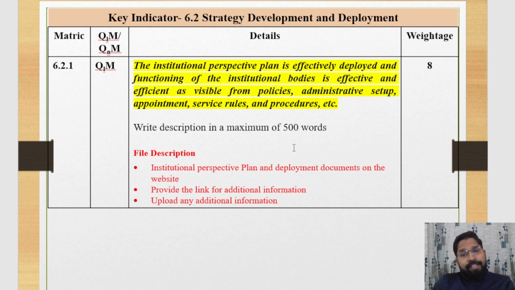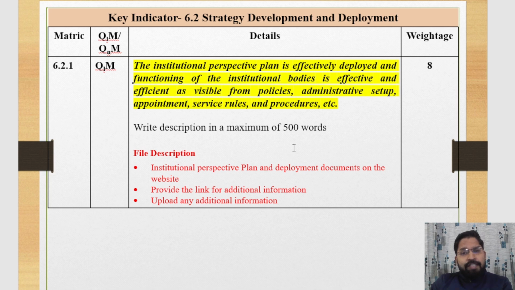For that you can explain if the institute has designed any research policies, or purchased any software, or established research and development lab facility. If your institute has any other perspective plan, then you can explain that plan here, and for that you should attach the supporting document.